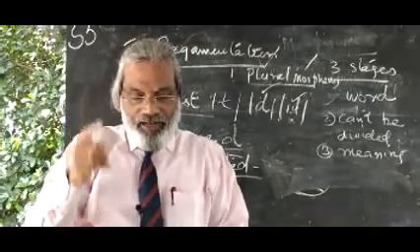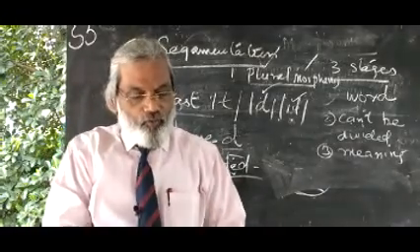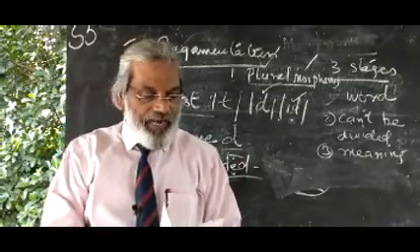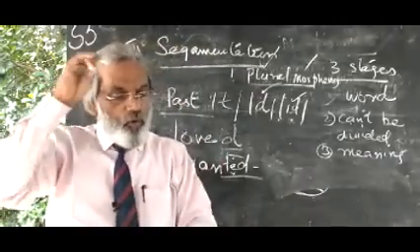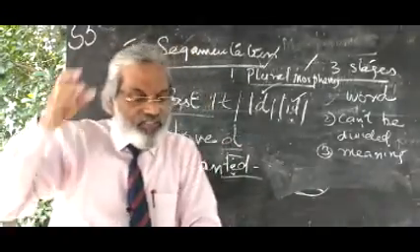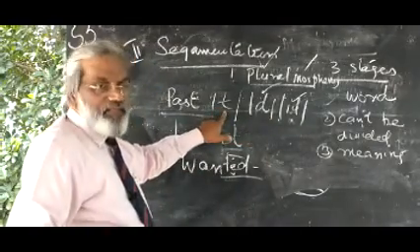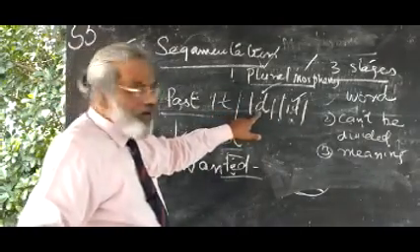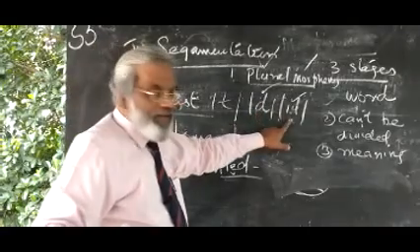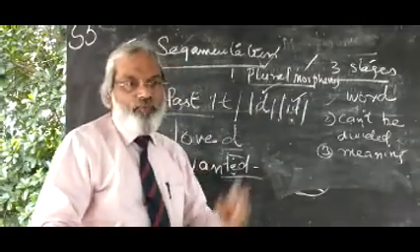They will ask you what allomorphs are. You can note it down: allomorphs are those morphs which belong to the same morpheme. This is past tense: t is a past form, d is a past form, id is a past form.